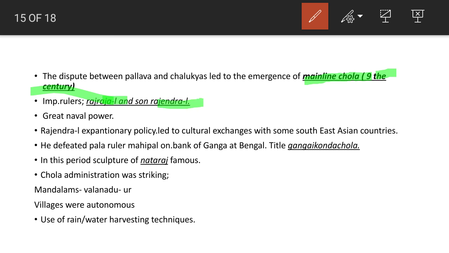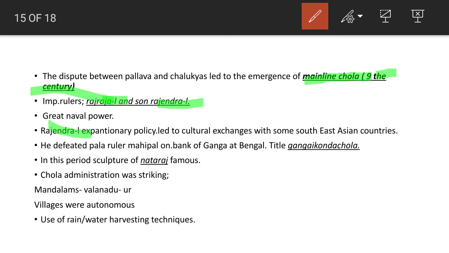They had great naval power, so that they annexed most of the dynasties at that time and became expansionary in nature. Rajendra I led an expansionary policy. He expanded his kingdom into some of the Southeast Asian countries, so that cultural exchanges with them happened in this time.